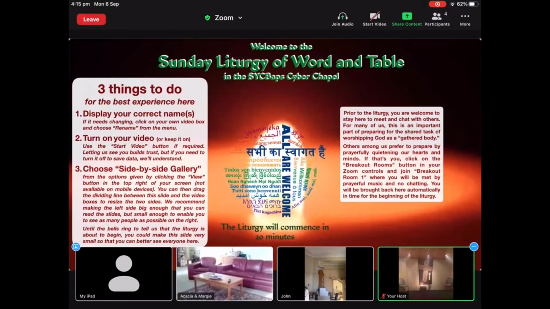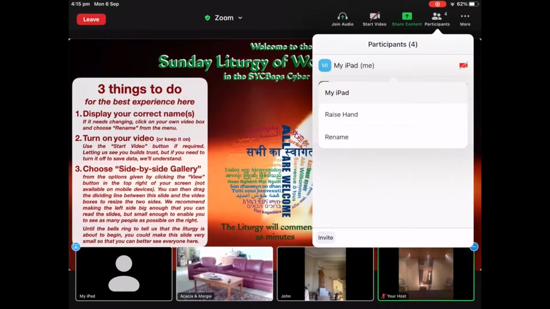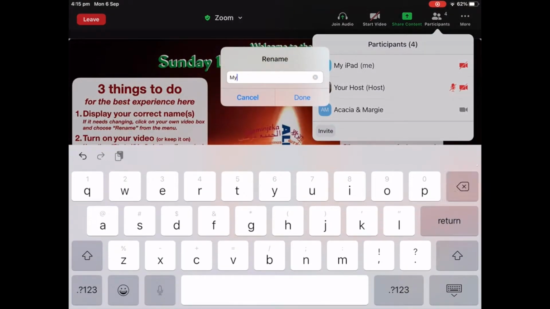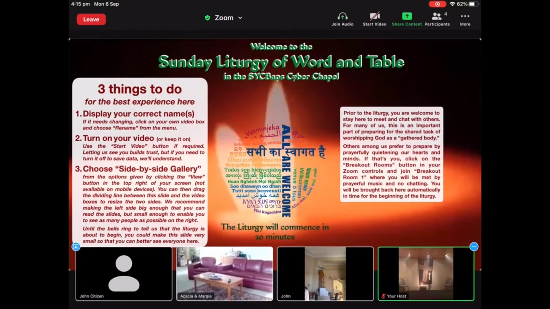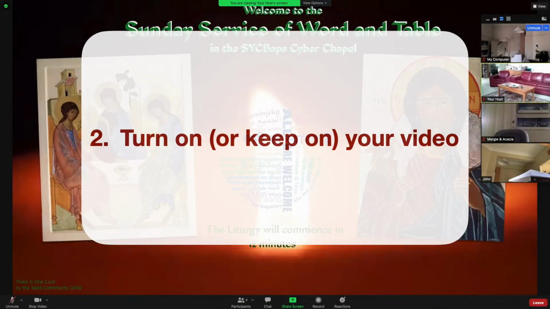On a mobile device, look for the Participants button, which on an iPad is up here on the top right. Tap on that and then tap on the name of your device, which should be at the top of the list that appears. You'll get a couple of options, one of which is rename. Type in your correct name or names, tap done, and then tap anywhere outside the list to get rid of it. Done.